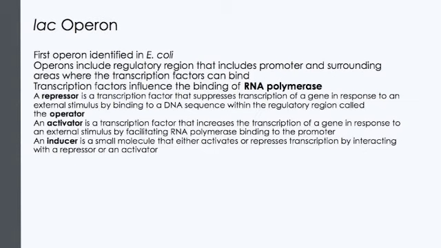Many operons have been identified in bacteria. Some are quite similar to the lac operon, while others have somewhat different mechanisms of control. For example, operons that control amino acid synthesis cause bacteria to stop making these molecules when they are already present in the environment, and this saves material and energy for the cells. In these cases, the amino acid activates the repressor. Armed with a variety of operons, E. coli and other prokaryotes can thrive in frequently changing environments.